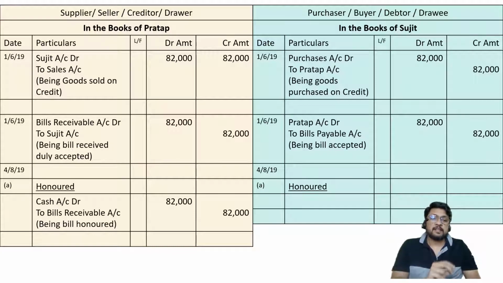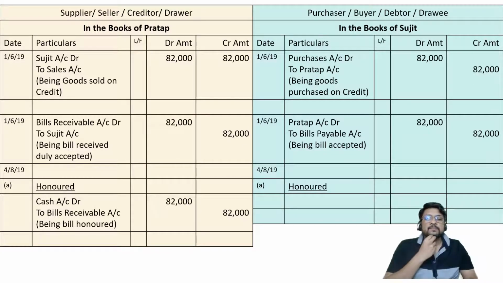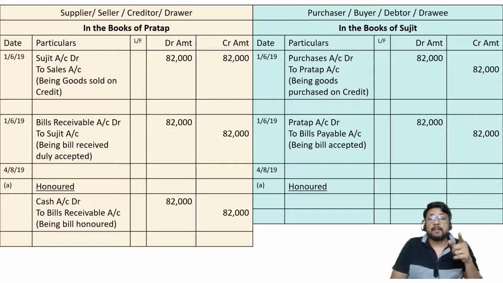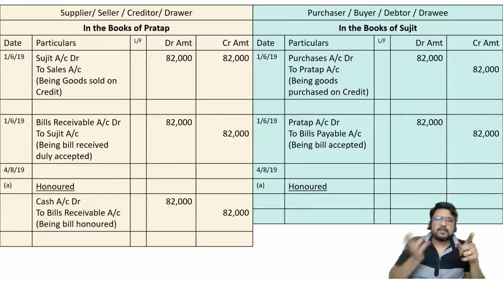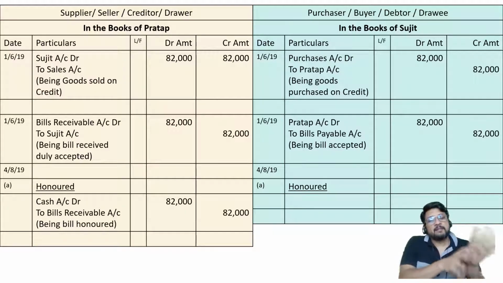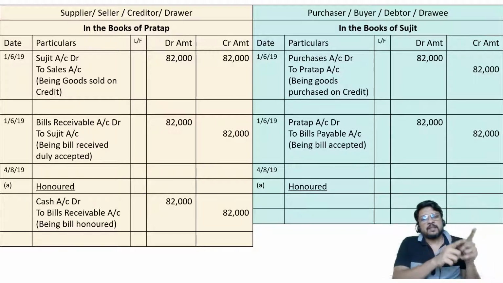Now let us take another example, very beautiful example. Suppose on the due date, Pratap is coming to the house of Mr. Sujit. But before the due date, Pratap has already discounted the bill with his banker. I hope you remember the concept of discounting. So if Pratap had already discounted the bill with his banker and he has already got the money, so on the due date, who should come and collect money from Sujit? It is the banker who should come and collect the money from Sujit. So Pratap is a good friend of Sujit. So he just came on the same date, coincidentally on the same date. On 4th of August, he just went to the office of Sujit.